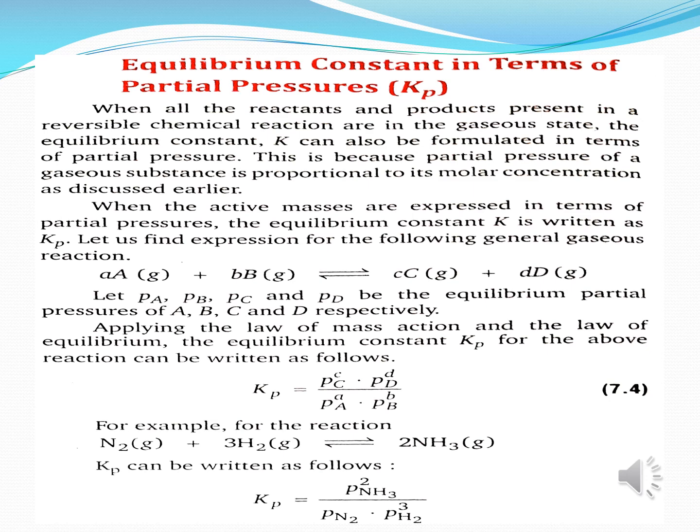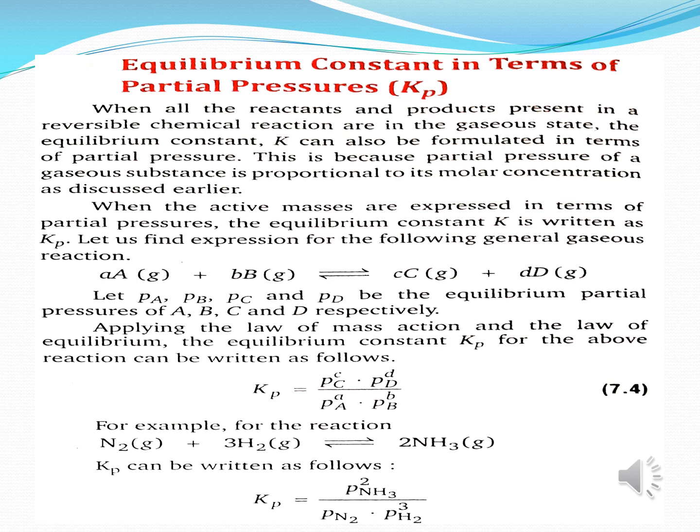Now when the active masses are expressed in terms of partial pressure, the equilibrium constant K is written as Kp. So let us consider a general reaction, where a molecules of A in the gaseous state combine with b molecules of B in the gaseous state. The reaction is reversible to give c molecules of C in the gaseous state and d molecules of D in the gaseous state.